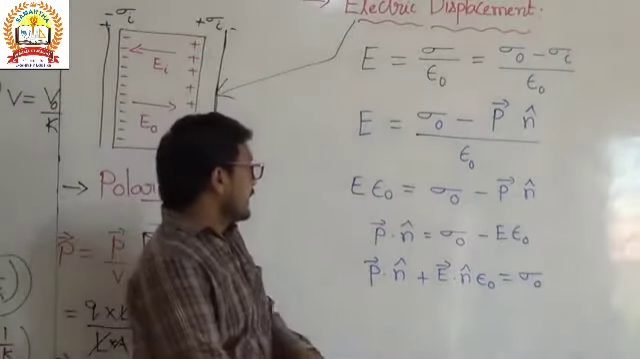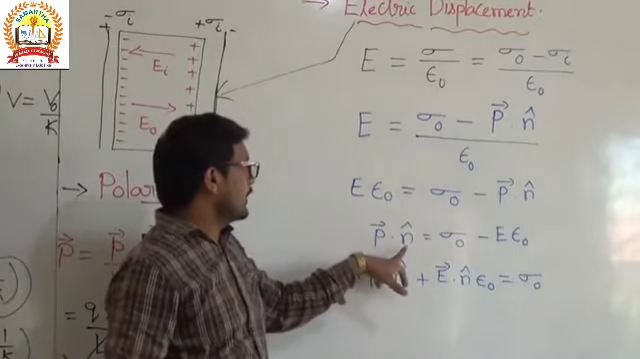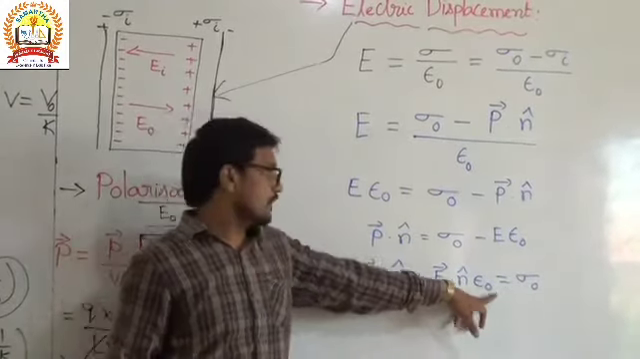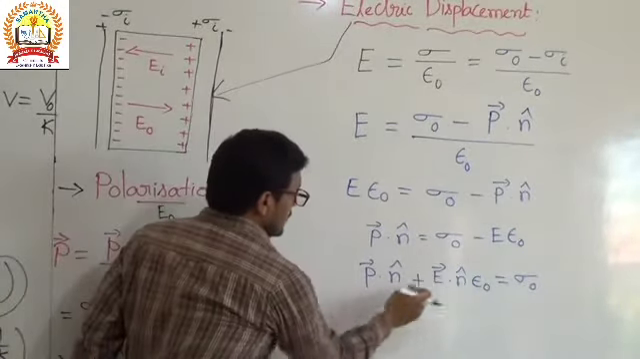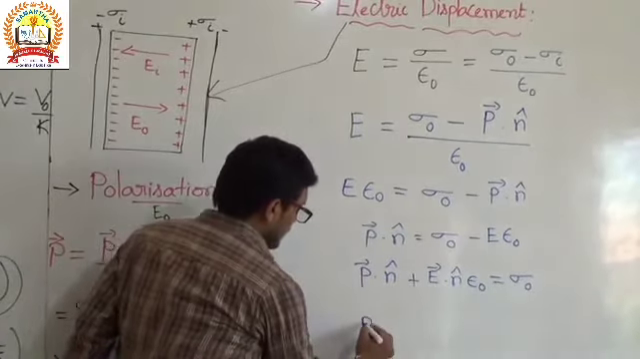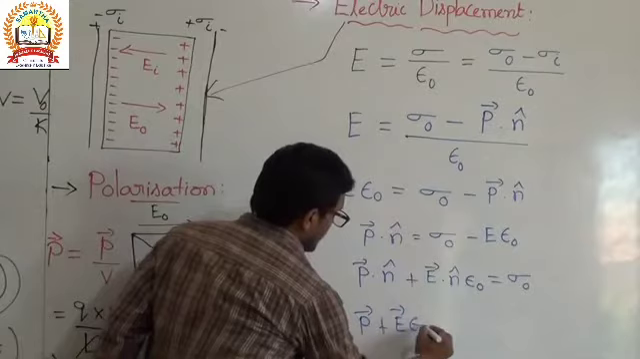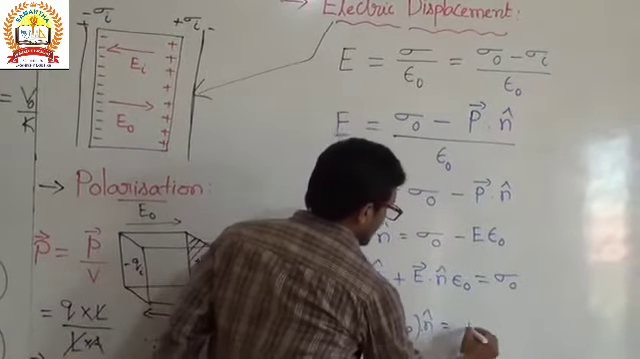Or here we can reduce the step. This P bar dot n cap plus E bar dot n cap into epsilon naught is equal to sigma. Then what is the common term? The unit vector. That is P bar plus E bar epsilon naught, into n cap, is equal to sigma.